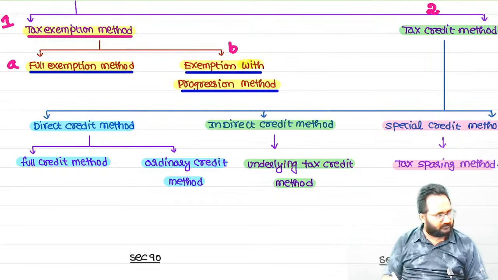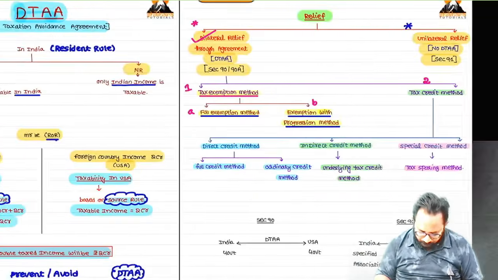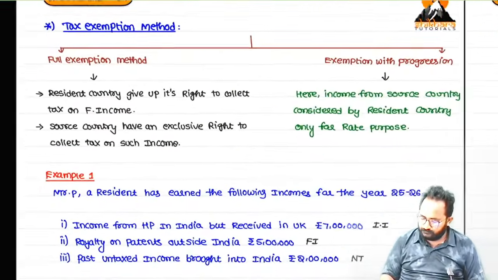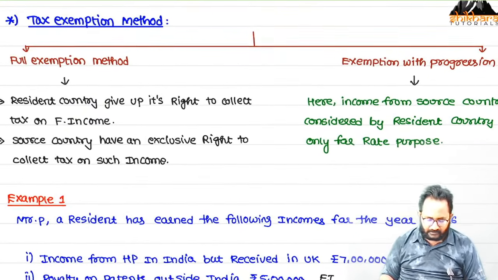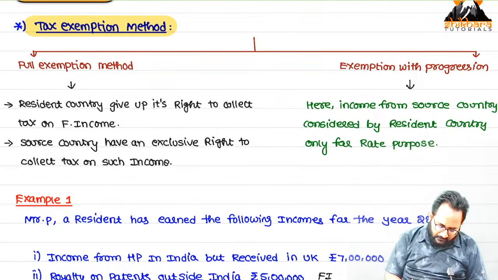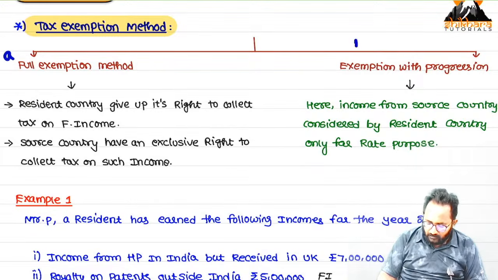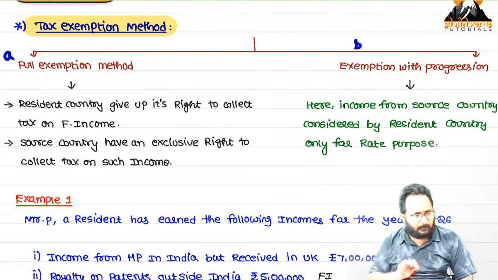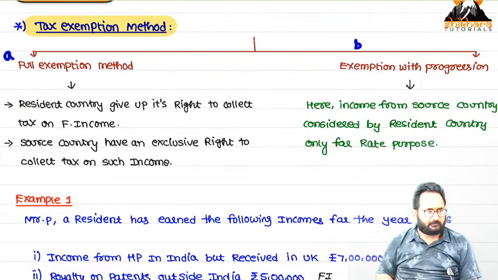Shall we discuss these methods first? Listen. Tax exemption method: one is full exemption, another one is exemption with progression. Simple, right?